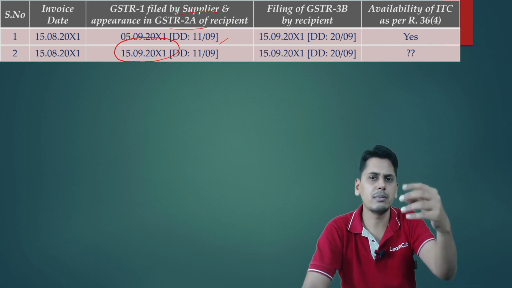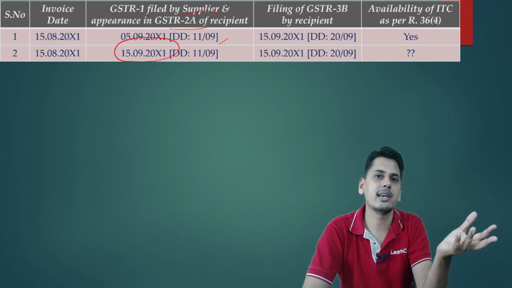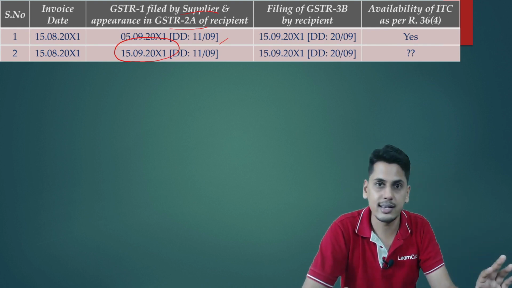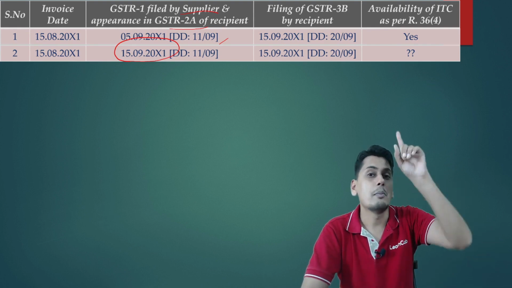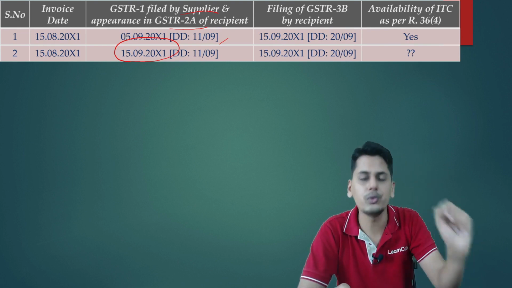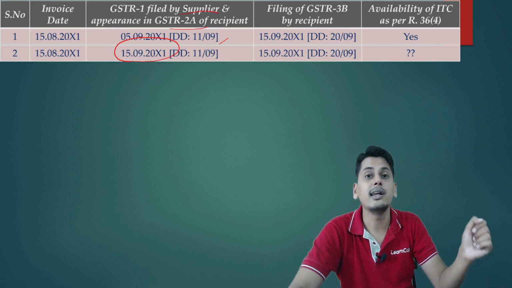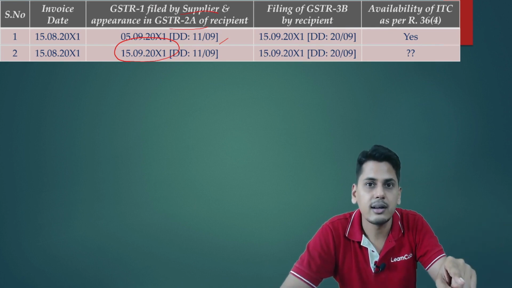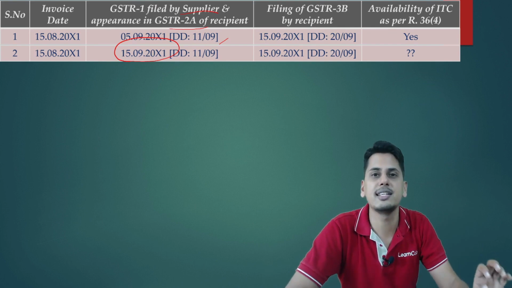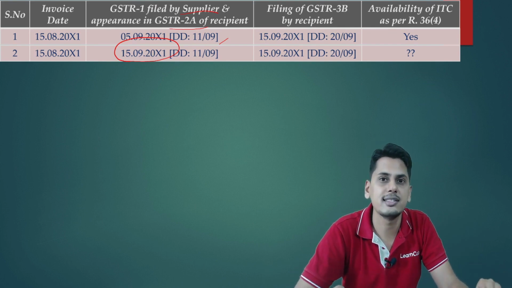On 15th of September, I am going to do the calculations. Output tax is there. Input tax credit, how much can I take? I can take according to 36 sub rule 4. Now the question is, my supplier has filed his GSTR 1 beyond the due date, but before I am going to file my GSTR 3B.